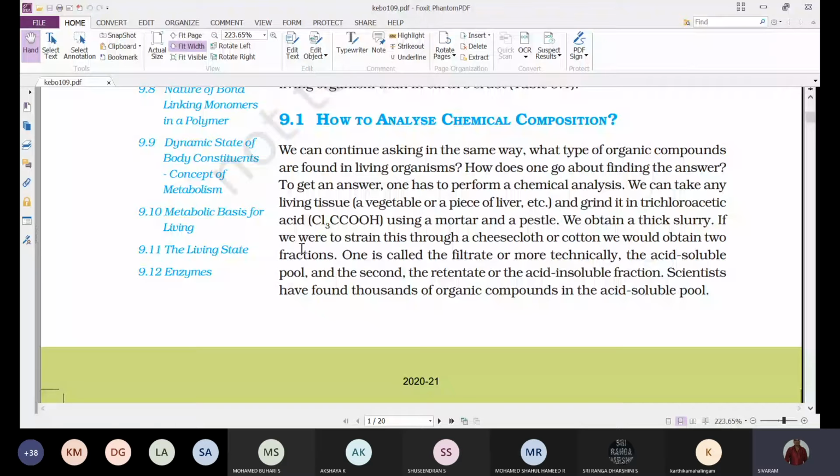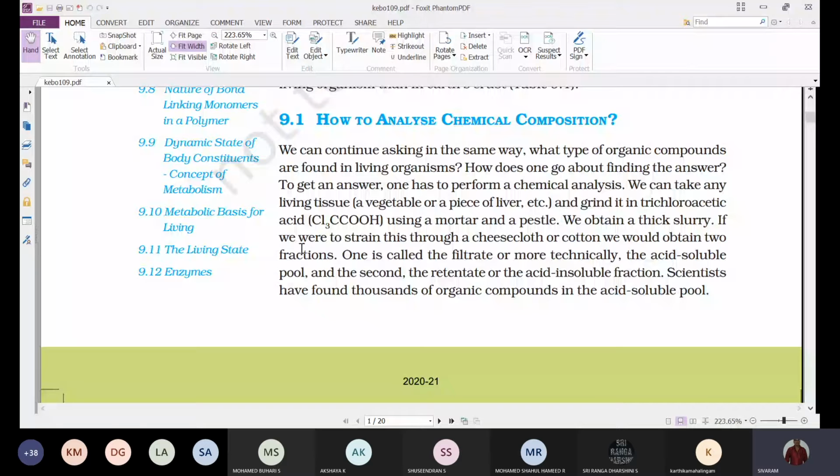In the mortar we'll place that finely chopped liver tissue, add some 50 ml of trichloroacetic acid, and grind it very thoroughly to a thick paste.